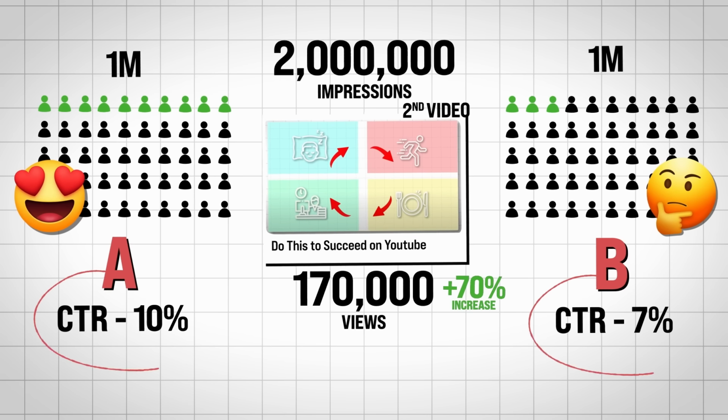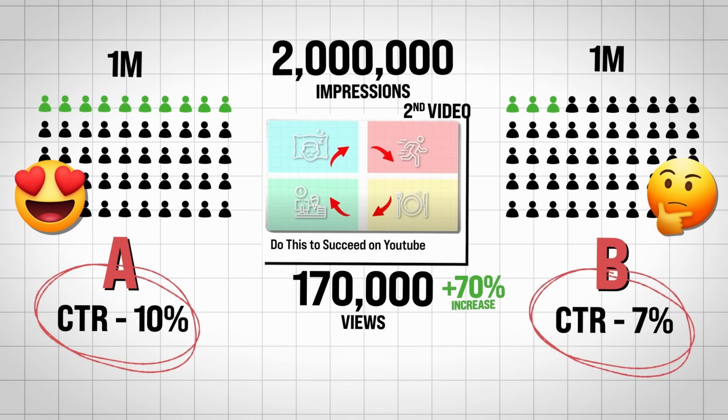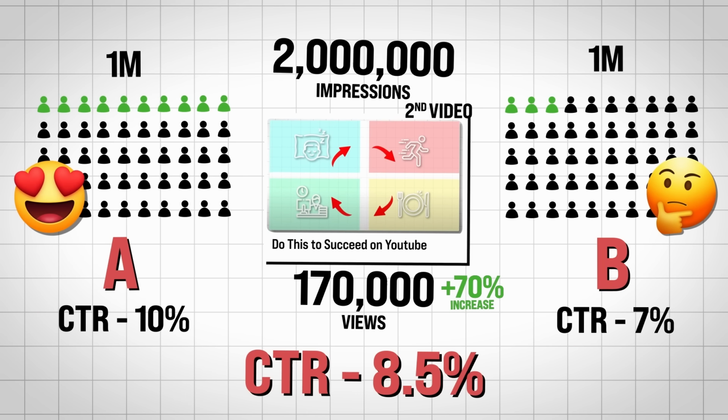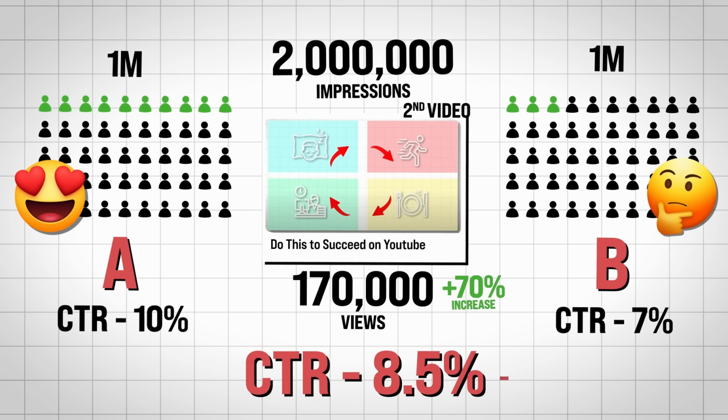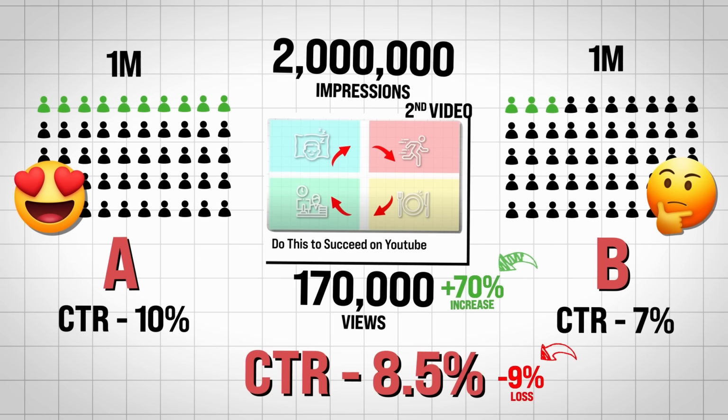But how about the CTR? Well, actually, if we calculate this one, YouTube takes an average of the CTRs and the amount of people, and we get to a CTR of 8.5%. So what we can see here is that even though our video is more successful, our CTR goes down. So in this example, you saw that YouTube selected who to show our video to, and that influenced the CTR.